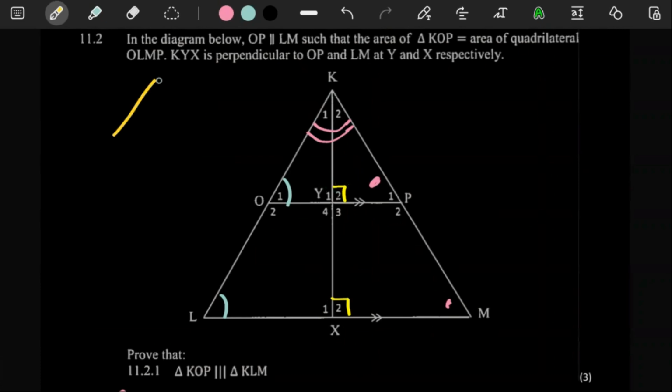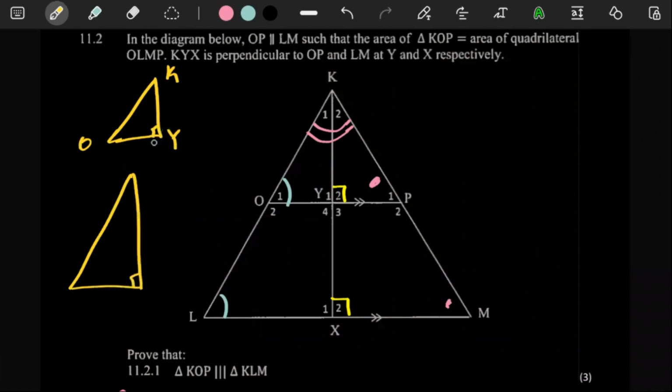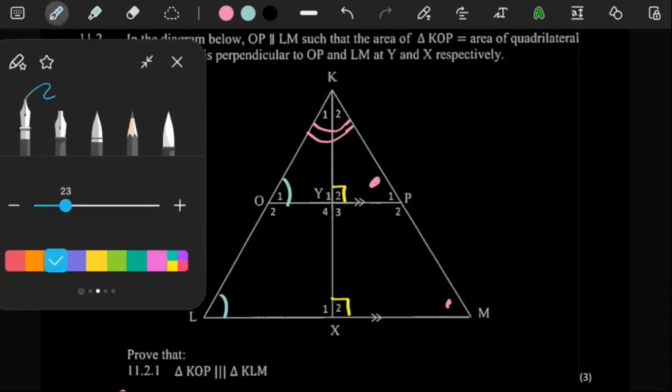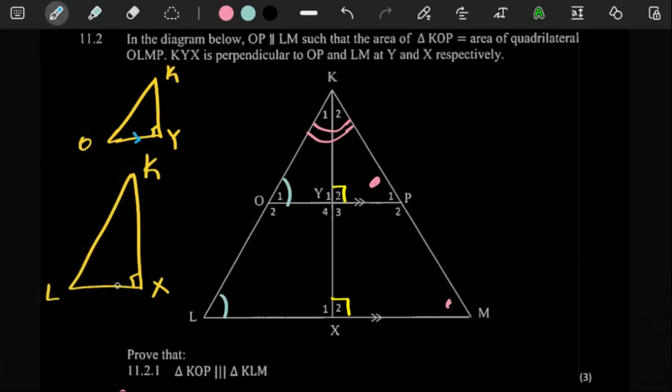If you look at it nicely, this triangle up here, we have K, Y, O. The other triangle that we have is K, X, L. Excuse me. So with these two triangles, remember these lines here are parallel to each other. This line is parallel to this line.